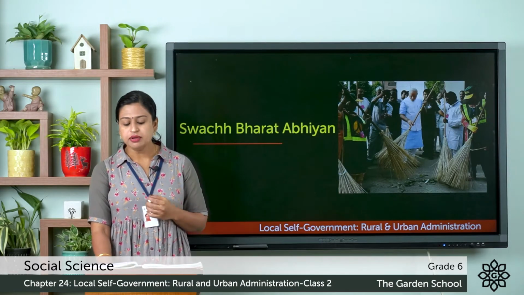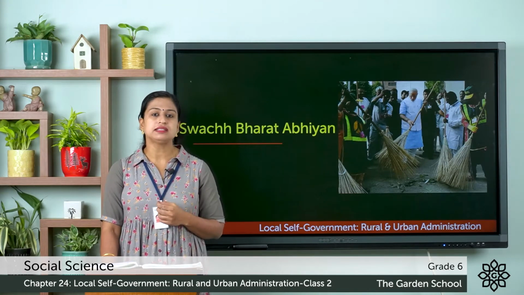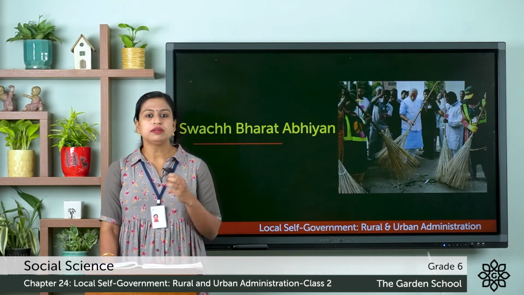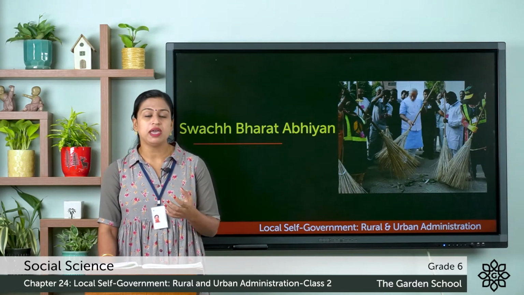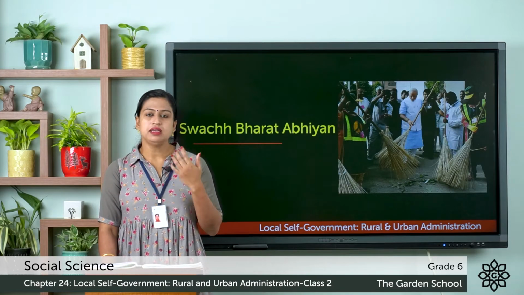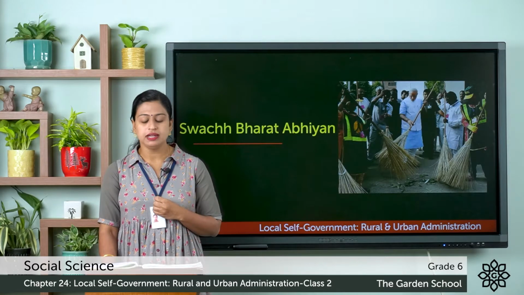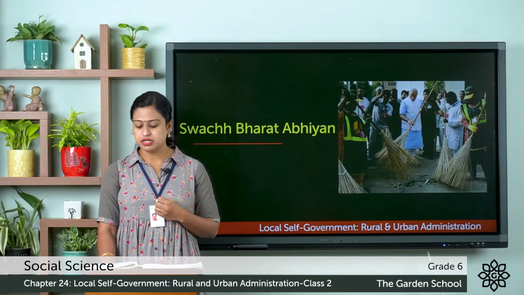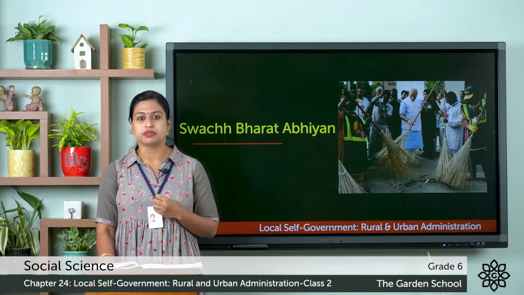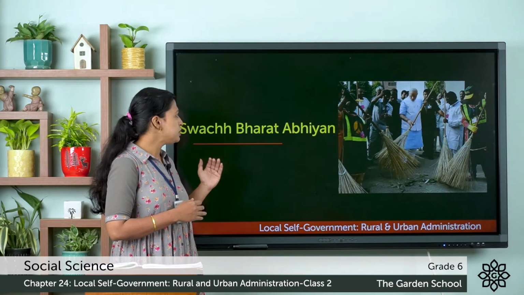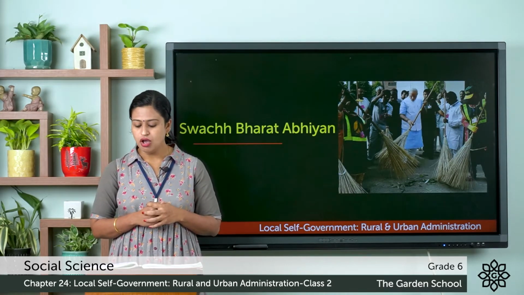So here in the rural area, the main aim of this Abhiyan is to promote cleanliness and hygiene by promoting the removal of open defecation and community managed waste management system. And in the urban area, the same aim is fulfilled by constructing public toilets, by door-to-door waste collection method and conversion of waste into energy and compost. So this was about the Swachh Bharat Abhiyan, which was launched on 2nd October 2014.